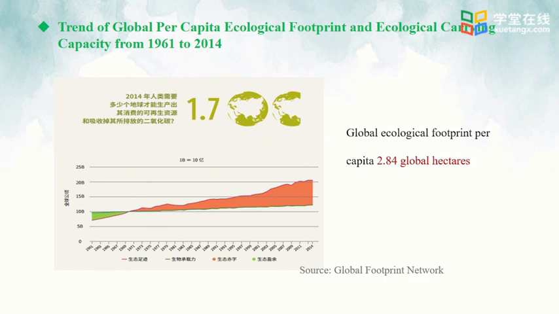Based on the data in 2014, how many Earths will be required to produce the goods demanded by humanity? The answer is 1.7 Earths, which are required to produce the renewable resources and absorb the carbon dioxide emitted. In 2014, it is 1.7 Earths that are required to mitigate the impact of human activities.